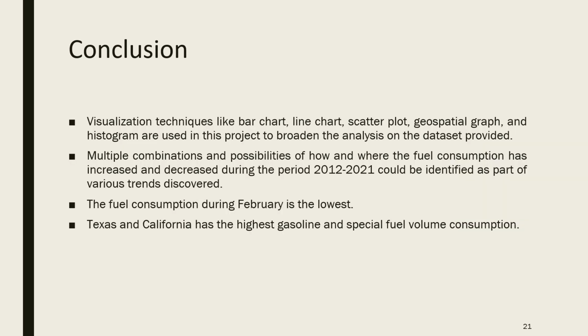Conclusion: we conclude that visualization techniques like bar chart, line chart, and scatter plot have been used to broaden the analysis of our data set, and multiple combination possibilities on how and where fuel consumption has increased and decreased in the 10 years have been identified, and various trends have been discovered. In fuel consumption, the month of February is the lowest. We got to know that. And Texas and California have the highest gasoline and special fuel consumption.